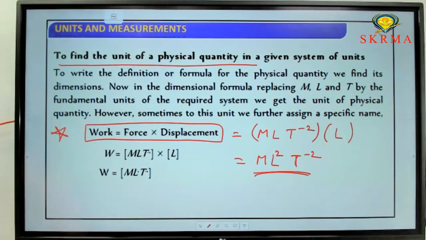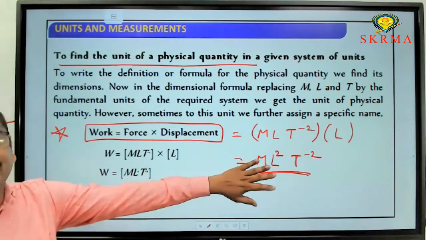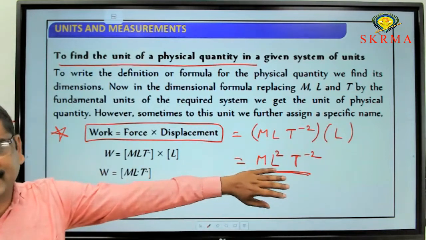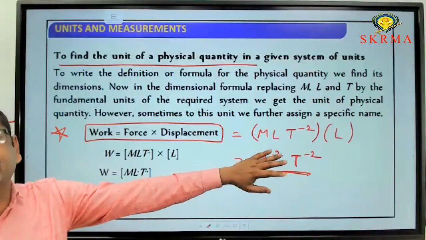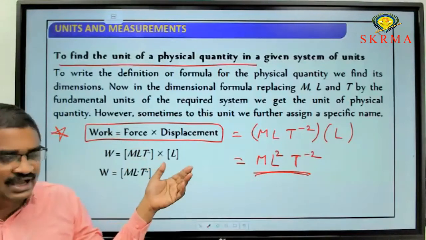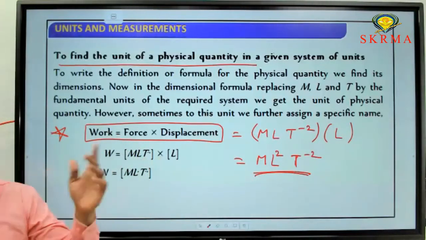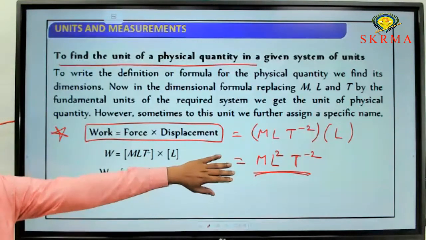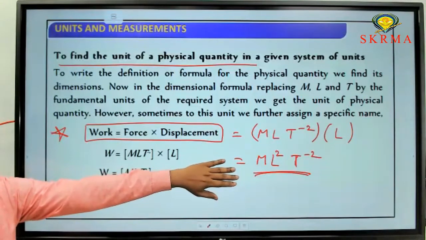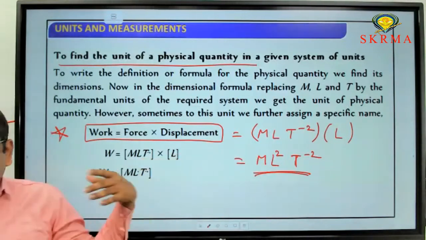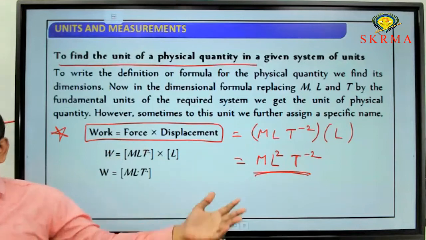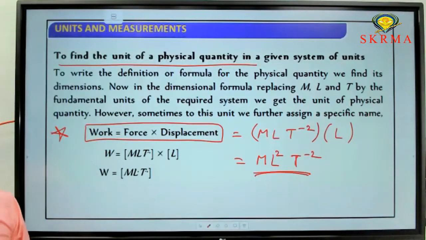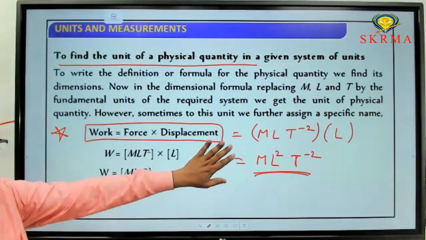Now, like this, we can solve for the dimensional formula for each and every quantity in physics. This process I already explained in the previous session: how you are going to derive a dimensional formula for a physical quantity, how you are going to write a dimensional formula for a physical quantity based on fundamental quantities. So this is the process.